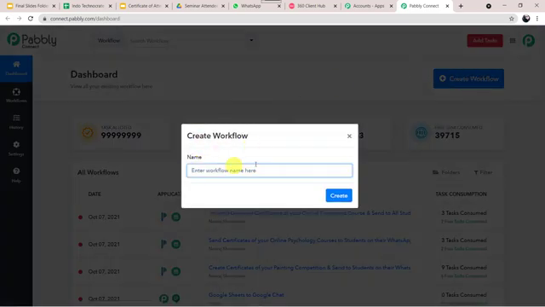It is asking for the workflow name. So let us give the workflow name as send seminar certificates on WhatsApp. You can give the workflow name as per your requirement also. I have just given the name as send seminar certificates on WhatsApp. And let's click on create.